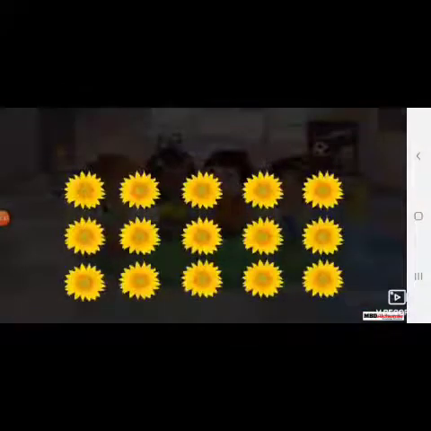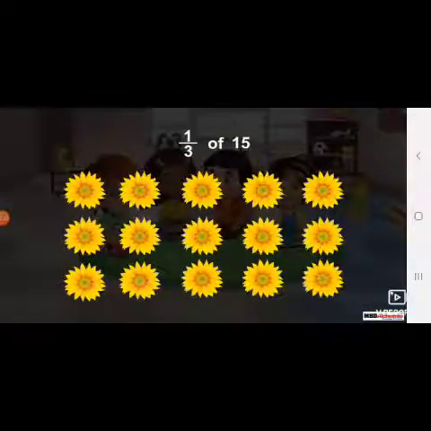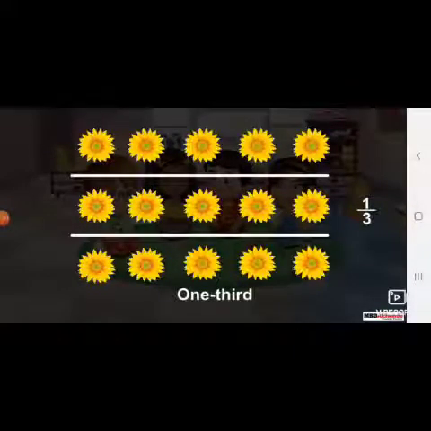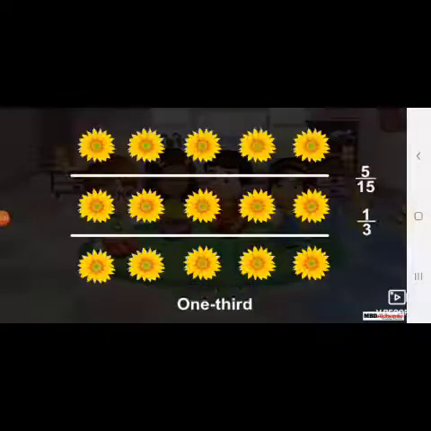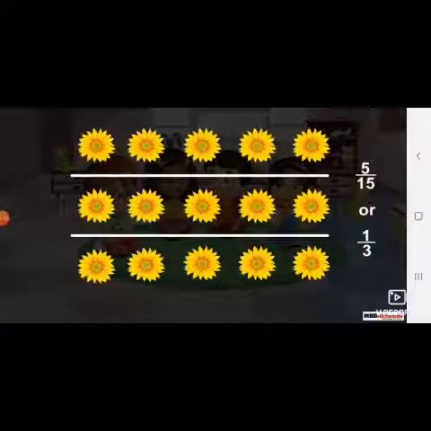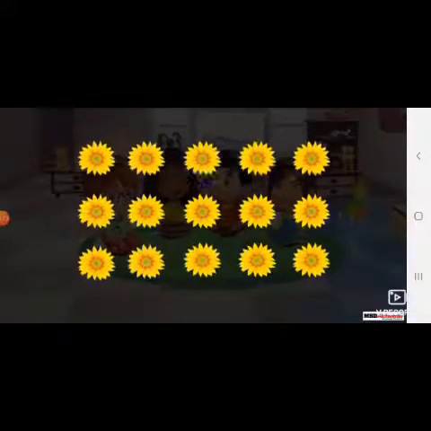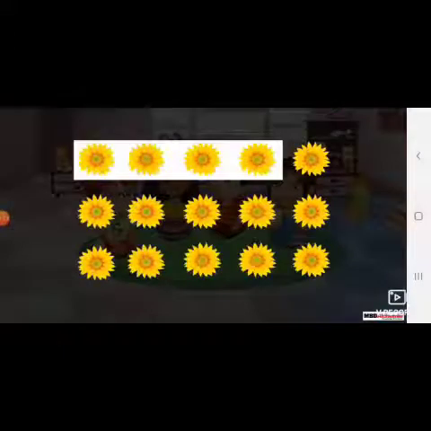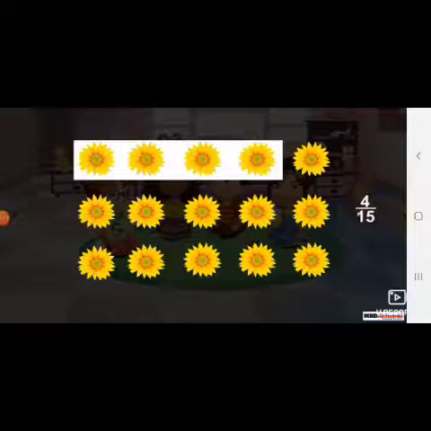15 flowers. 1/3 of 15 flowers. We can make 3 groups of 5 flowers. Each group is 1/3 of the total number of flowers. We can write the fraction as 5 by 15 or 1 by 3. Now, if we want to take out 4 flowers out of 15 flowers, then the fraction will be 4 by 15.